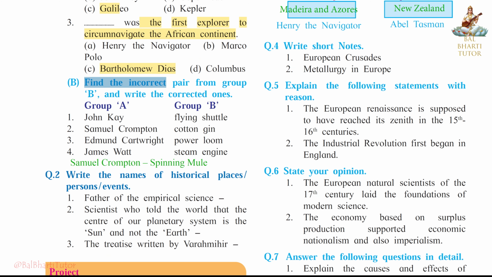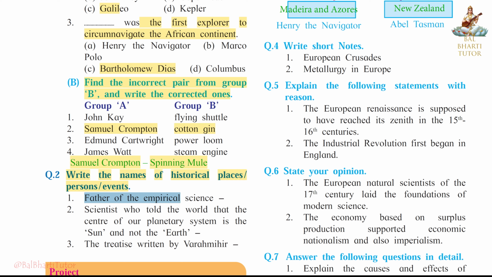B. Find the incorrect pair from group B and write the corrected ones. So friends, the incorrect pair is Samuel Crompton, Cotton Gin. The correct one is Samuel Crompton, Spinning Mule. Question 2. Write the names of historical places, persons, events.